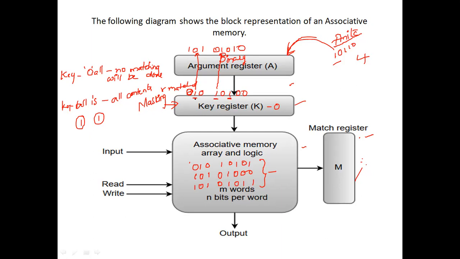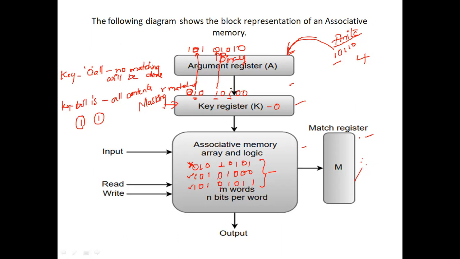Whichever the places we are having 1, second position is 0. So this second position 0 is matched with all the three. Here second position is 1, so it is invalid. Second position is 0, it is valid. Second position is 0, it is valid. Next, fourth position is 0 again. Here fourth position is 1, so it is invalid. Fourth position is 0, it is valid, and this is also valid.